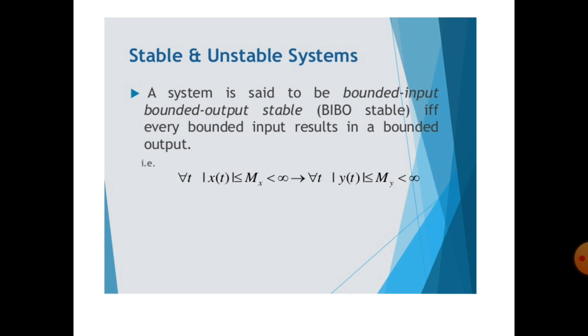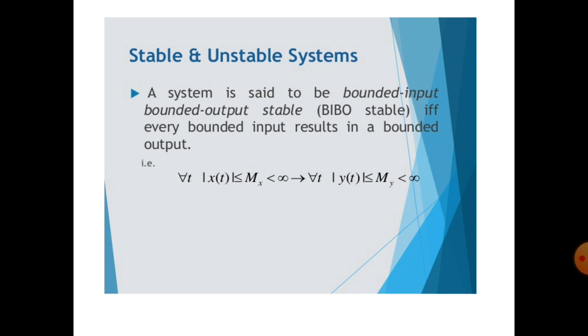So this slide shows the stable and unstable system. What do we mean by a stable system? A system with bounded input and bounded output is called a stable system. It means if every bounded input yields a bounded output, it is called a stable system. If a bounded input does not yield a bounded output, it is called an unstable system.